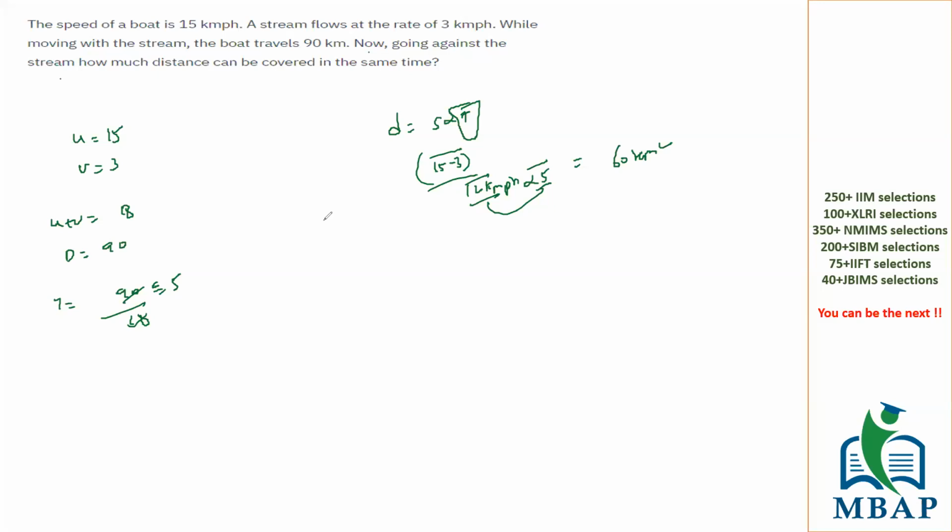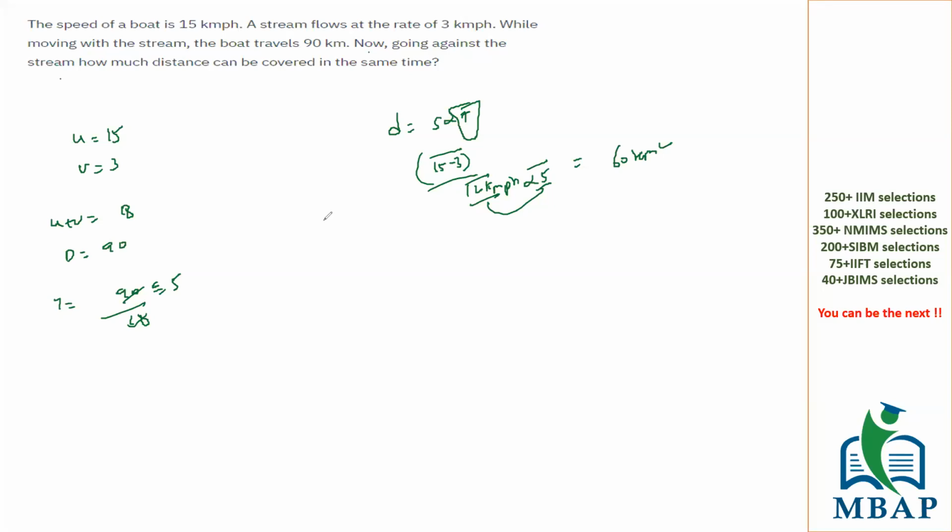Why did we keep 5 as a constant time in both the cases?